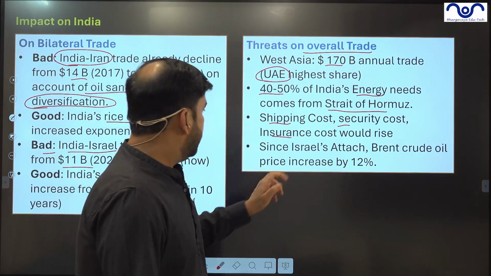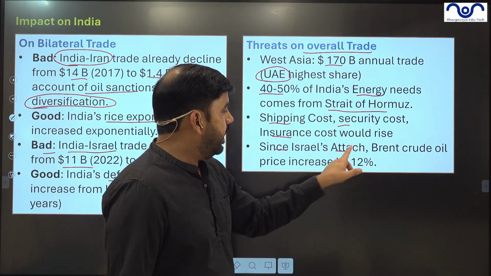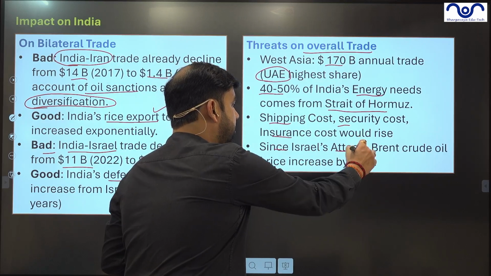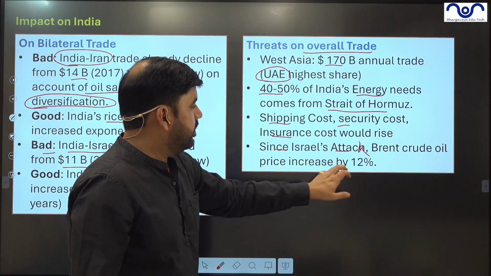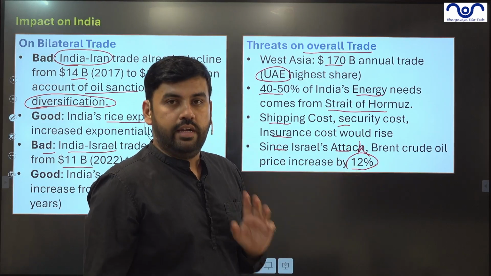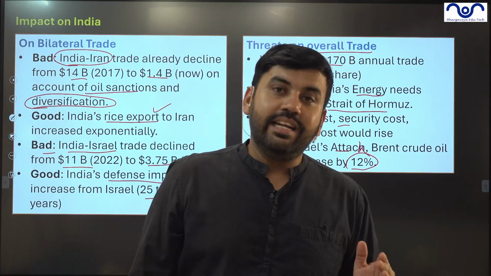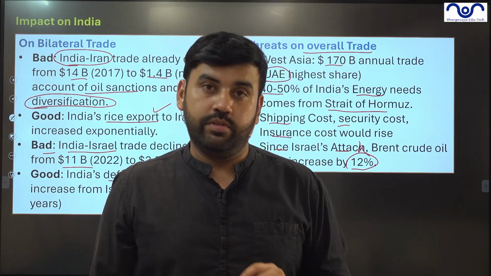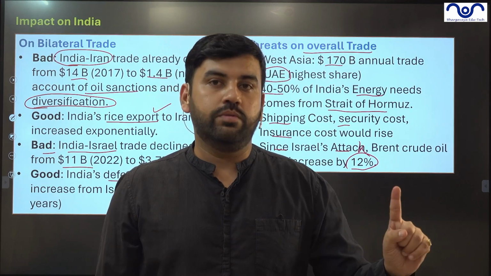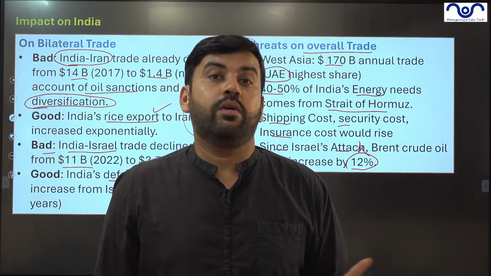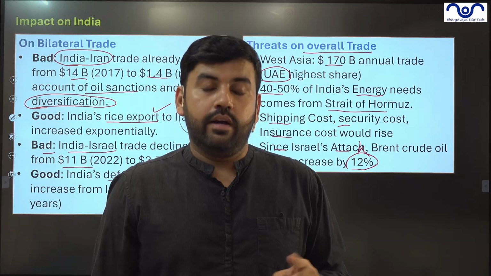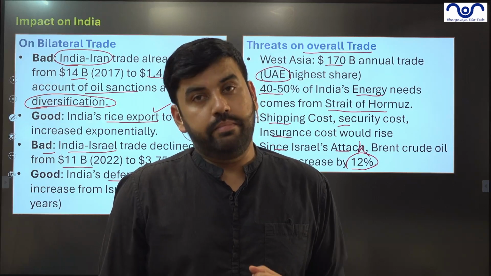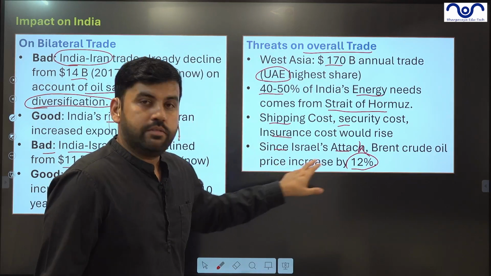Shipping cost, security cost, insurance cost, everything would rise, which means the exports will not be competitive anymore for coming days. Since Israel attacks, Brent crude oil price has increased by 12% in the last 9 days. So in the last 9 days only, Brent crude oil prices have increased by 12%. And if the war continues, experts say that it may cross $150 per barrel.